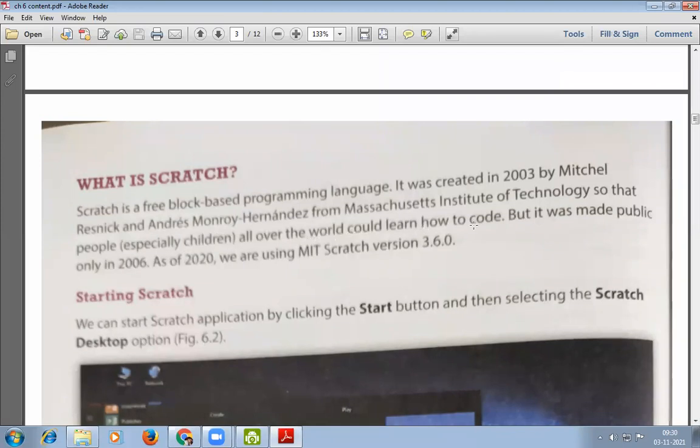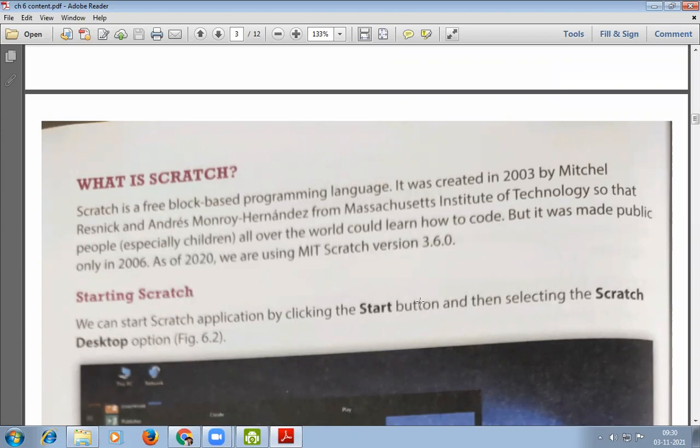So in 2003, these two people of Massachusetts Institute of Technology developed block-based coding software, which will be very useful for students and beginners all over the world.